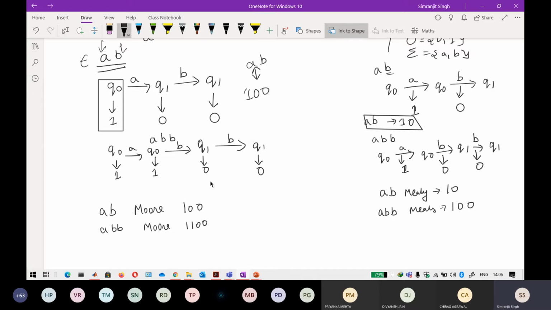So if you clearly see the difference between these two, the 1 is extra here, exactly here. So just wait for why it is different.